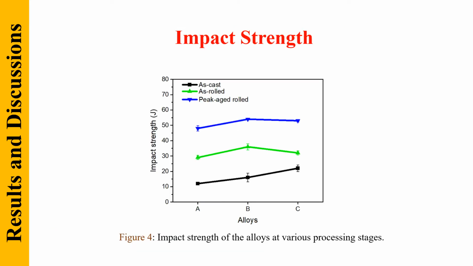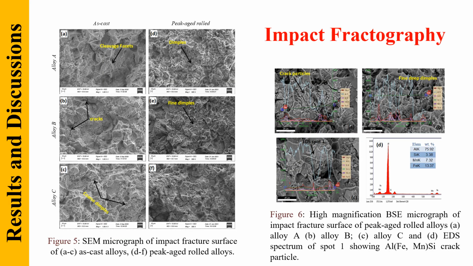Figure 4 shows the impact strength of the alloys in as-cast, as-rolled and peak-aged rolled state. An increasing trend in the toughness of the alloys was observed from as-cast state to peak-aged rolled state. It was observed that peak aging treatment was more effective in increasing the toughness of the alloy. Moreover, it was found that Sn addition has resulted in an increase in the impact strength of the 6061 alloys. Figure 5 shows the impact fracture surface of the alloys in as-cast and peak-aged rolled conditions.